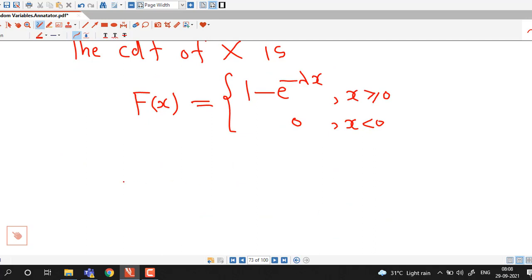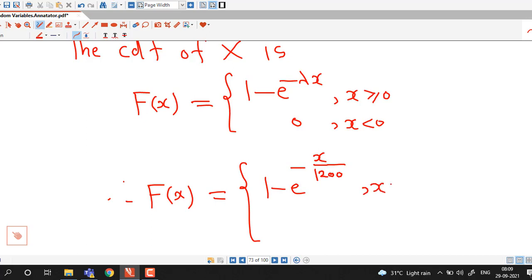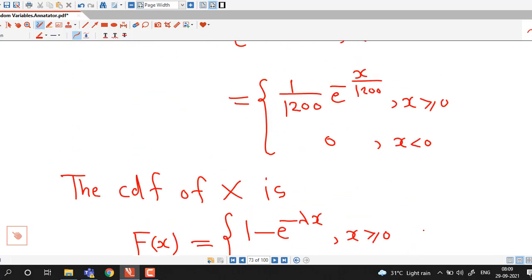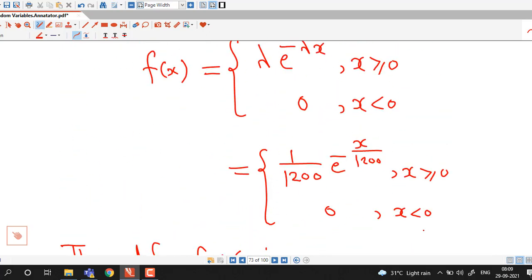Substituting the value of lambda, F(x) equals 1 minus e raised to minus x over 1200 if x is non-negative, and 0 if x is negative. So we can use either the PDF or the CDF to find the required probability.